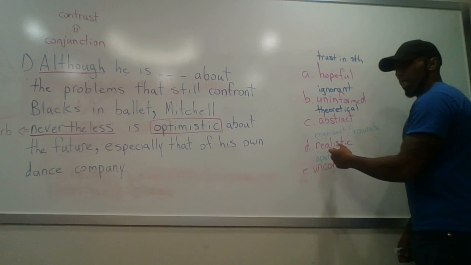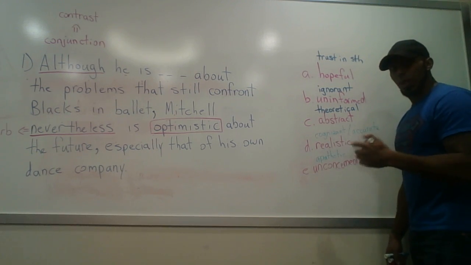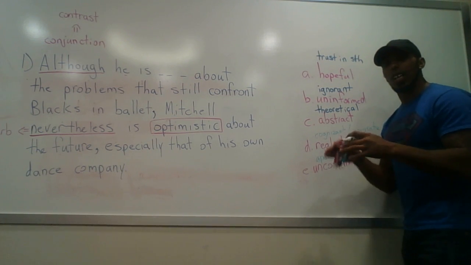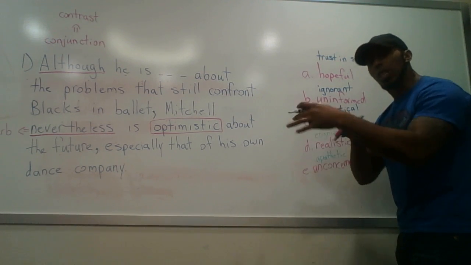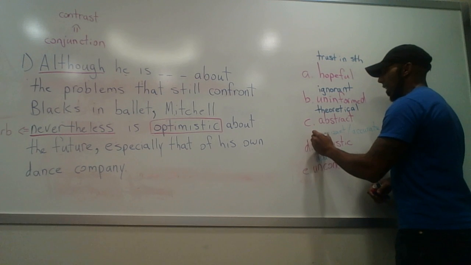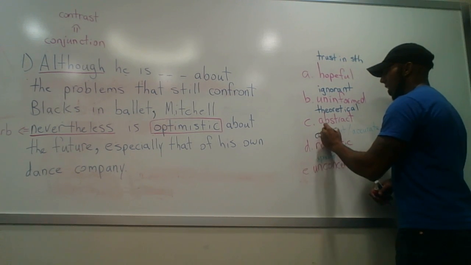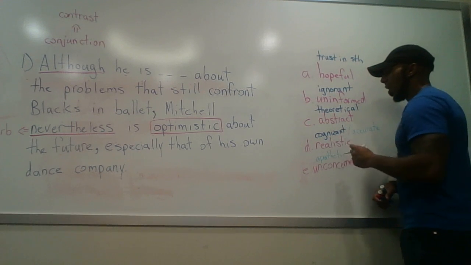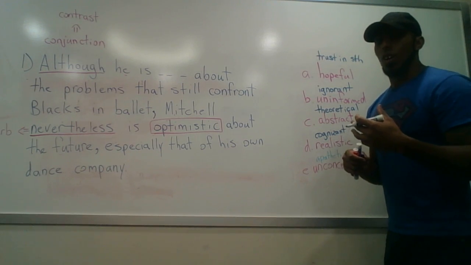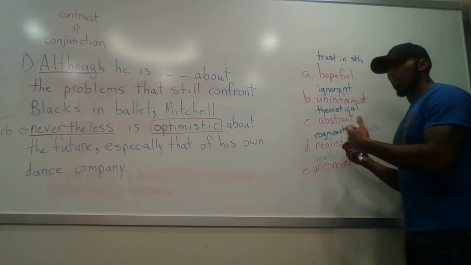Next one is realistic, and I actually have two synonyms for this one because depending on the context in which you use this word, the synonym will be different, the meaning might be different. So the first one is cognizant. And cognizant is just really kind of another word for being aware. Now, how is realistic the same as being cognizant?